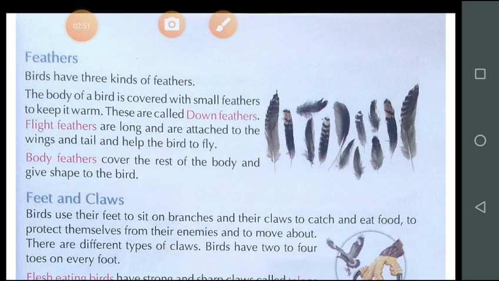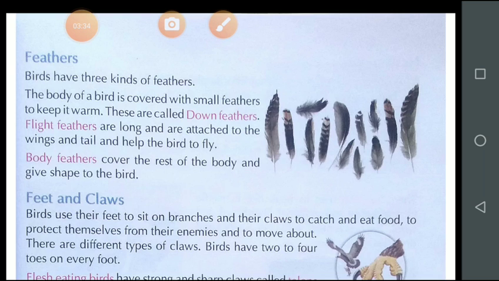And what is the role of the flight feather? Flight feathers are long and are attached to the wings and tail, and help the bird to fly. And these are attached with strong muscles. Next, body feather. What is the role of the body feather? Body feathers give shape to the bird and cover the rest of the body.